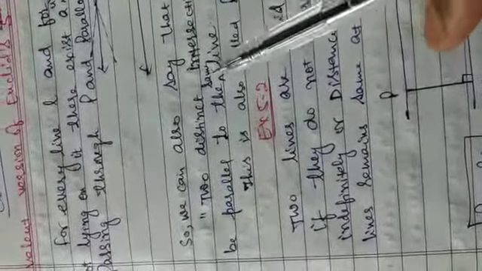So we can also say that two distinct intersecting lines cannot be parallel to the same line. Only one line will be parallel to any line. This is also called Playfair's axiom.